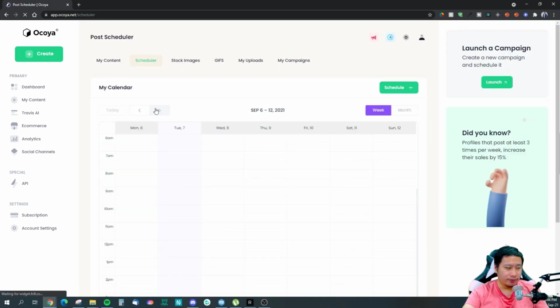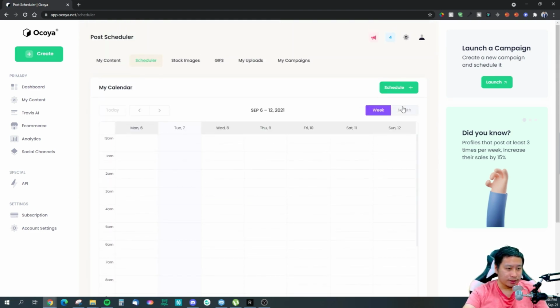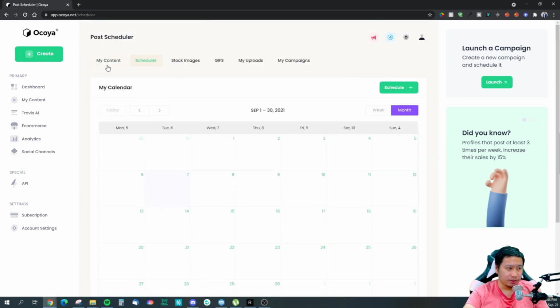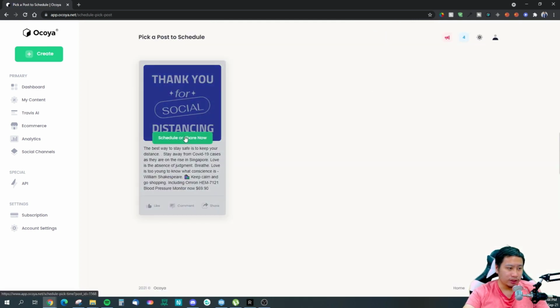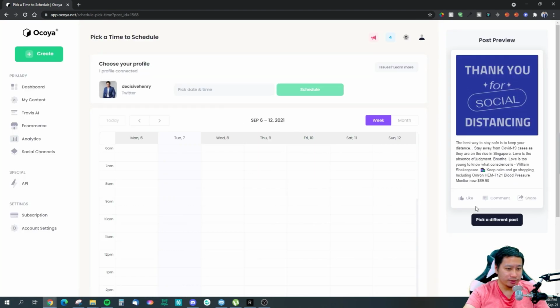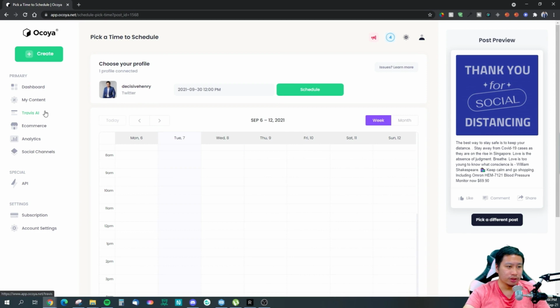So you have the social media calendar within here as well. Okay, so you can schedule, look at your schedule, right? So you create those content, you can just click on schedule, and you can just pick this and choose a date or time to schedule it, something like that. Okay, so let's say I pick this. Okay, and then you can just schedule your post, right?